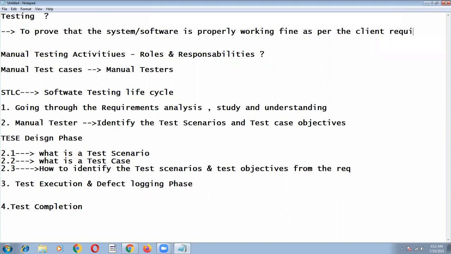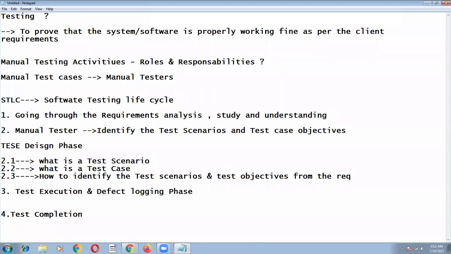So why are we doing testing? Every month new requirements are going into production. To prove that the system or software is properly working fine as per the client requirements, that is our job. We have to test whether the application is properly working fine or not.